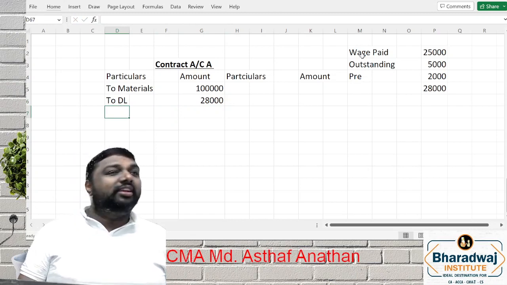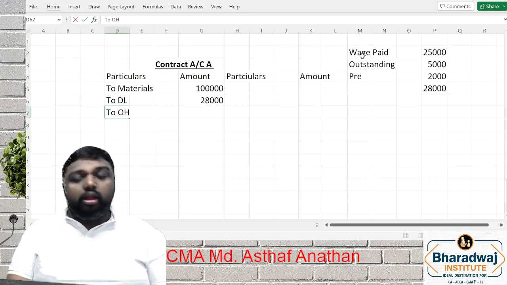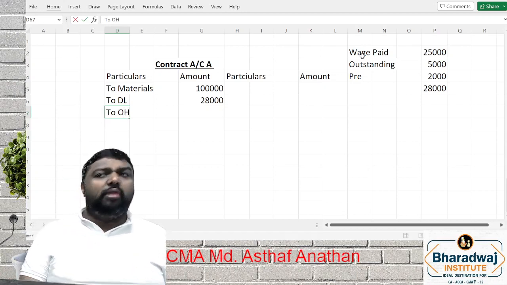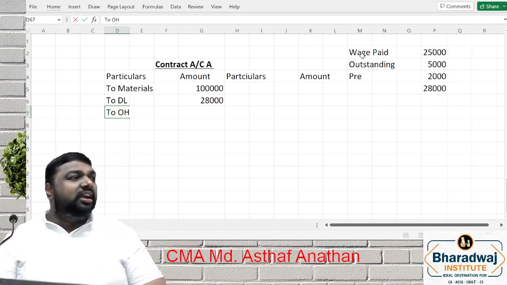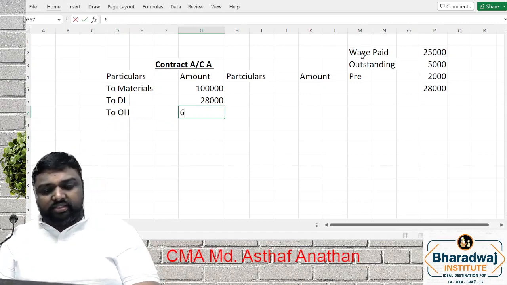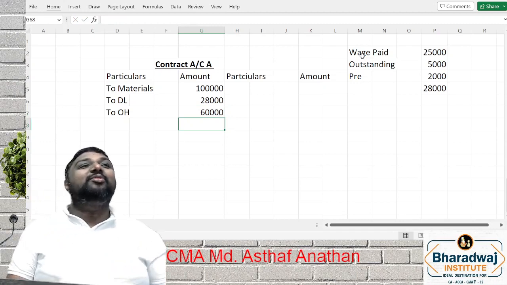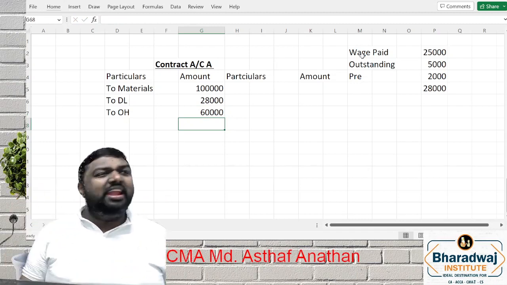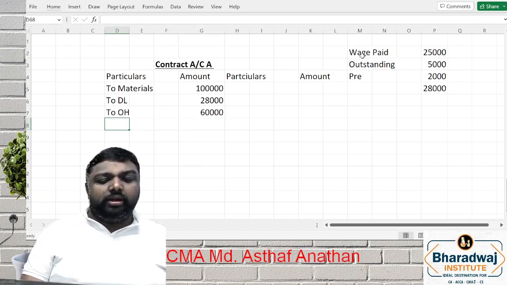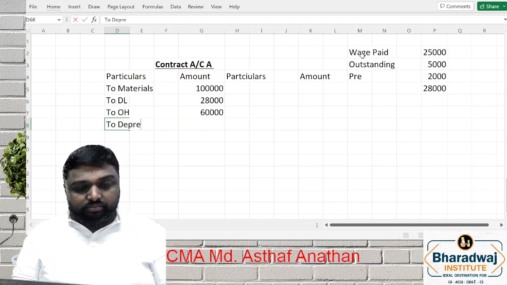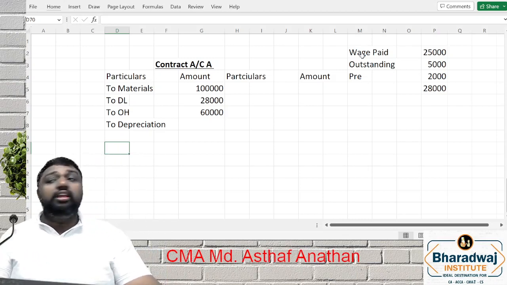Now what will be the next item? Other than material and wage, you will have overhead. Overhead may be given as an amount, or they will tell you a recovery rate, like 100% of wages or 20% of wages. Let's say another 60,000. That means all the expenses relating to the contract will come under the debit side. Next will come depreciation. Sometimes they will give you the clue directly.